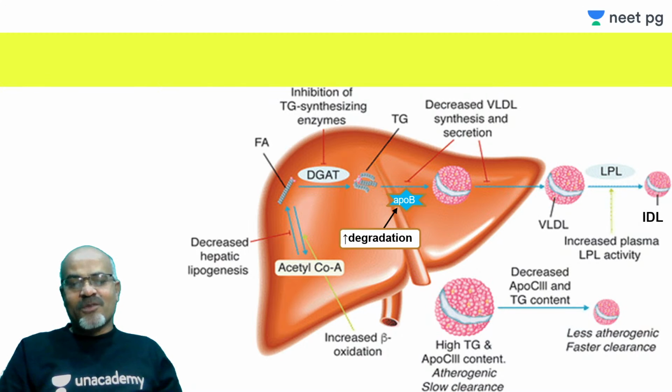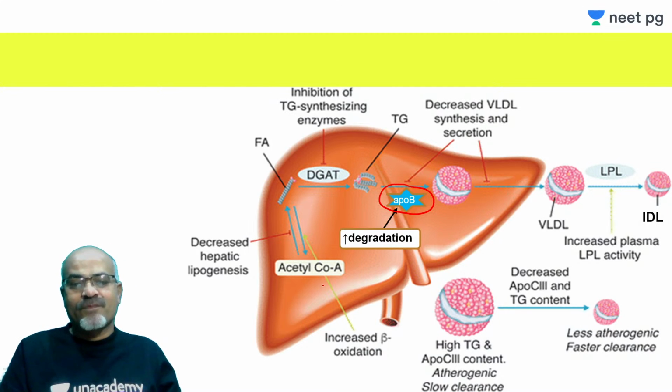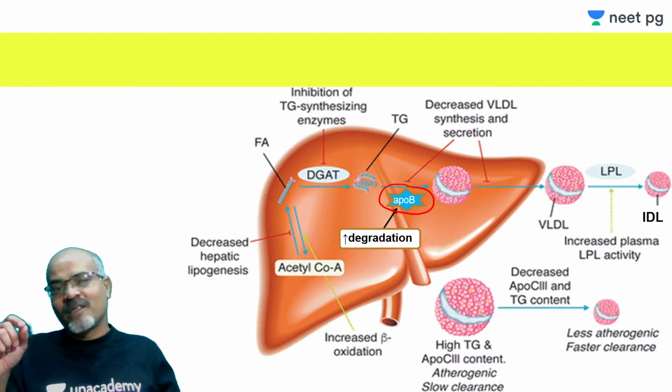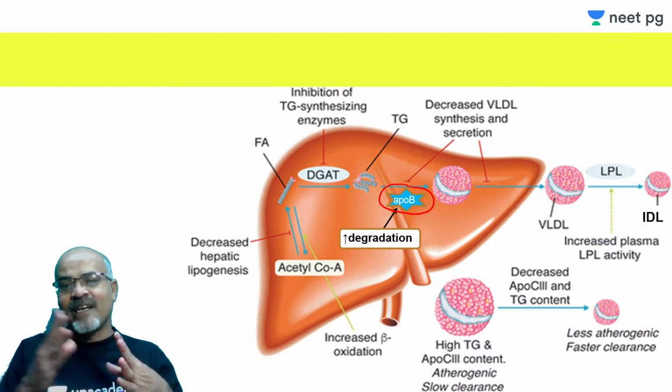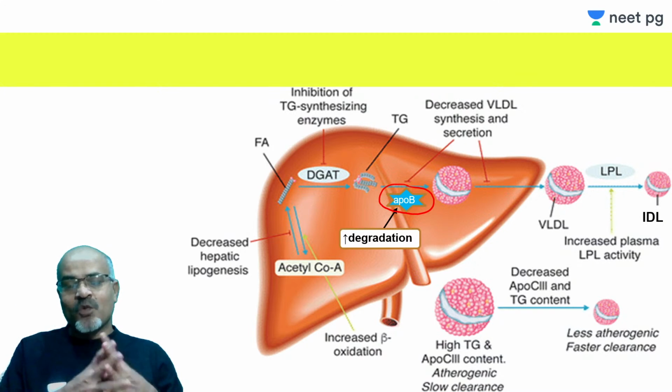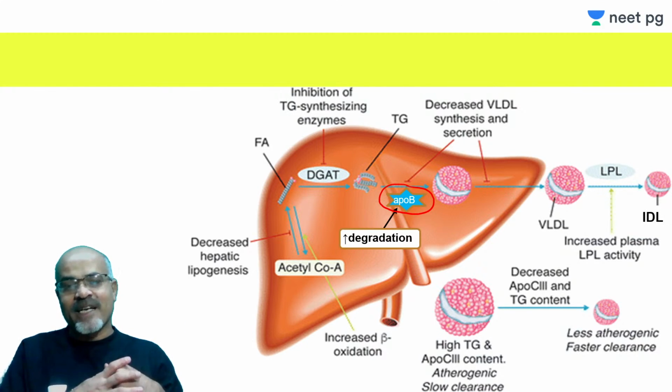This is how this drug actually acts. The major action of this drug is because of the degradation of ApoB. These ethyl esters lead to degradation of ApoB, and ApoB is an important apolipoprotein for all the triglyceride rich lipoproteins like VLDL, IDL, LDL. So ApoB 100. Whenever VLDL is synthesized, VLDL is what? The cholesterol ester and the triglyceride.